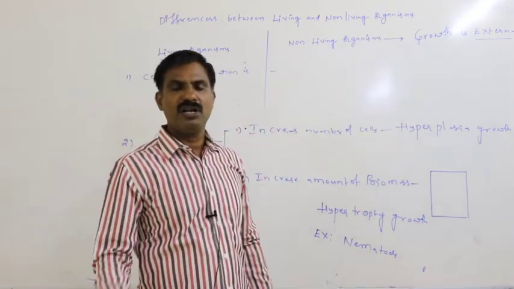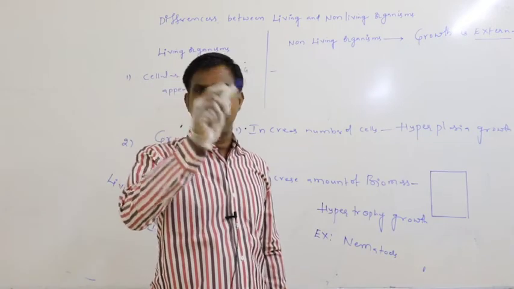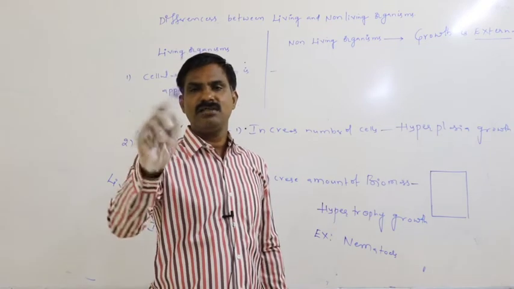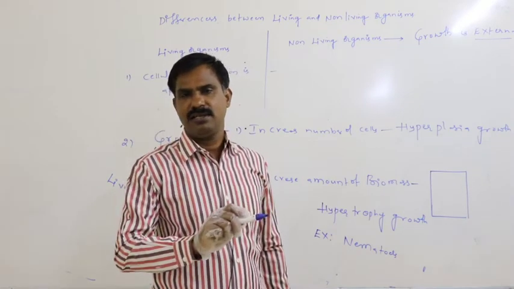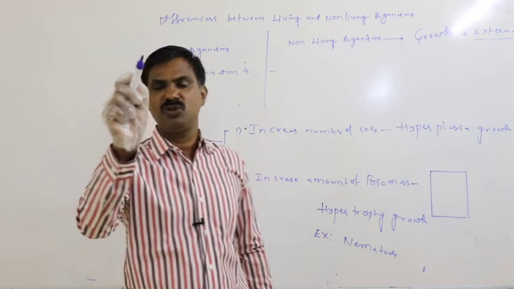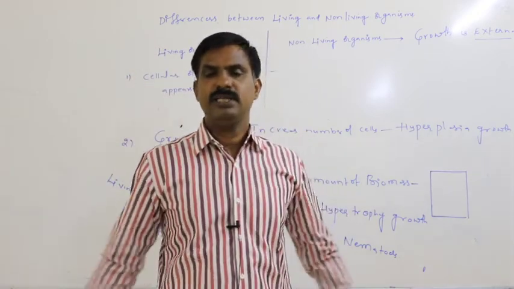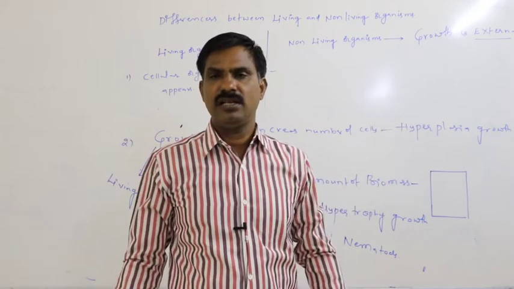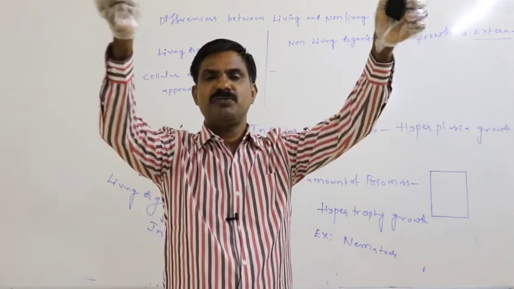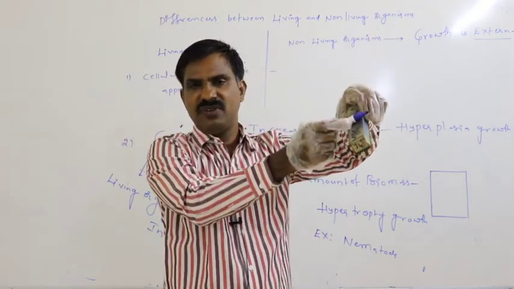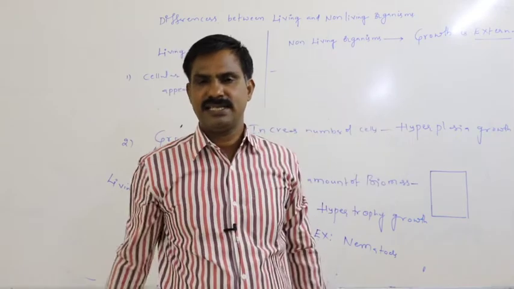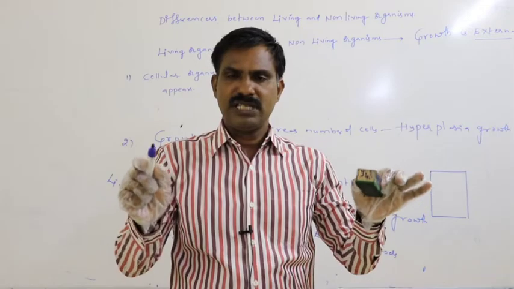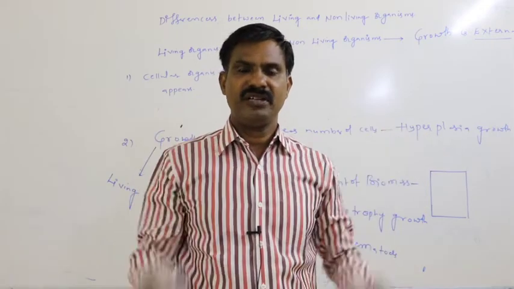In non-living things also growth appears, but it is external. That is not by an increase in the number of cells. That is not by an increased amount of biomass. That is by simply deposition of foreign particles, by simply deposition of dust particles over the surface of a non-living substance. So growth appears in both living as well as non-living things.